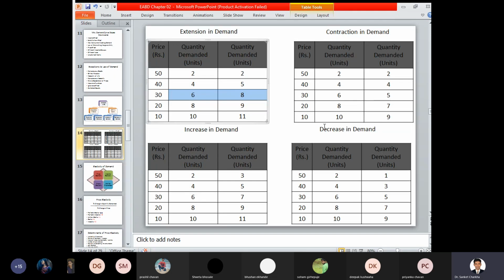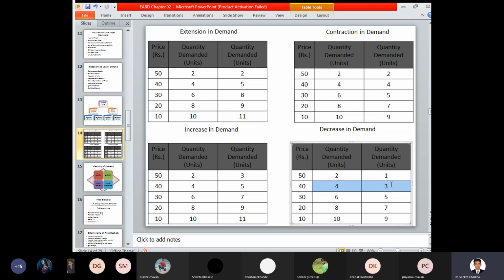Now in case of decrease in demand, what happened? The decrease is also gradual, but accordingly there is a certain point wherein a sudden fall in the price can be seen at a certain point of time. Now here you can see 2, 4 and 4, 4 and accordingly 2, 1 and 4, 3.